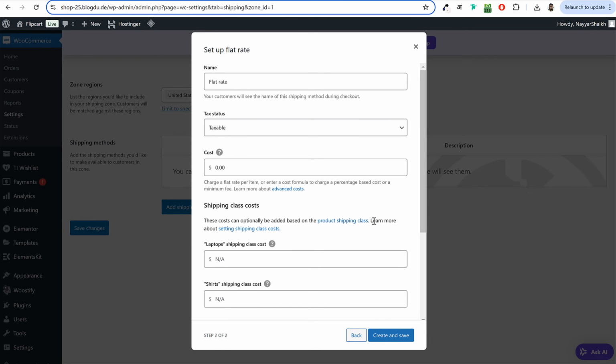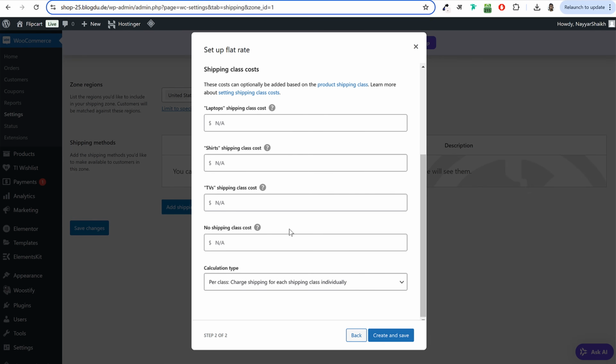Now, whatever charges you want to make. Under cost, I would recommend you to leave it 0. Now under laptop, if you type in, for example, $2, then it will be a $2 laptop. Whether a person purchases 1 laptop or 10 laptops, shipping cost will be 2. So we don't want that. We want to fix this thing.